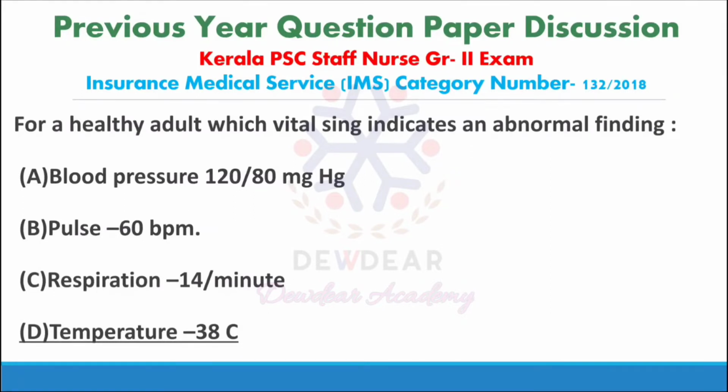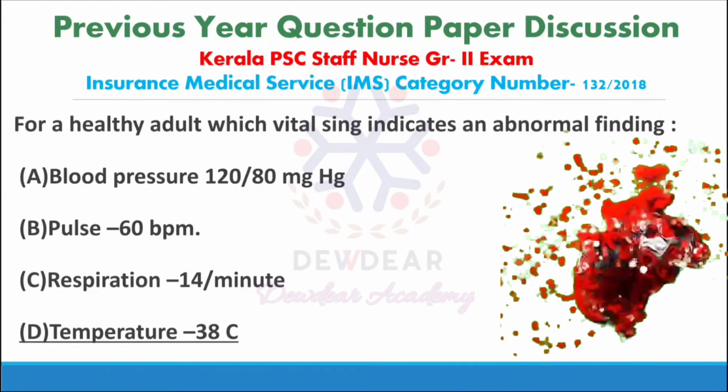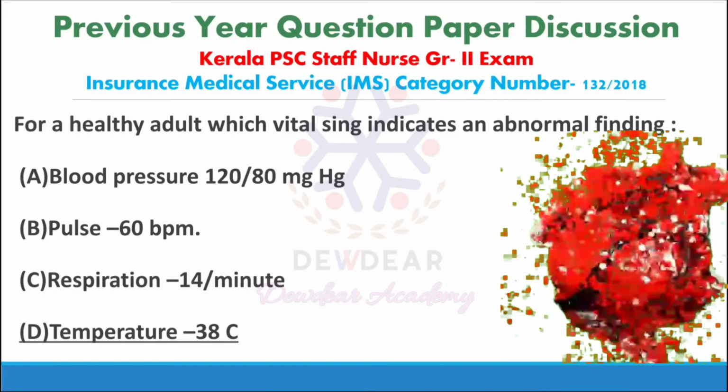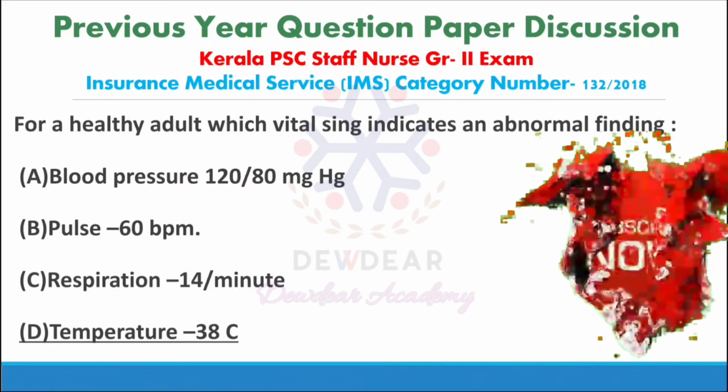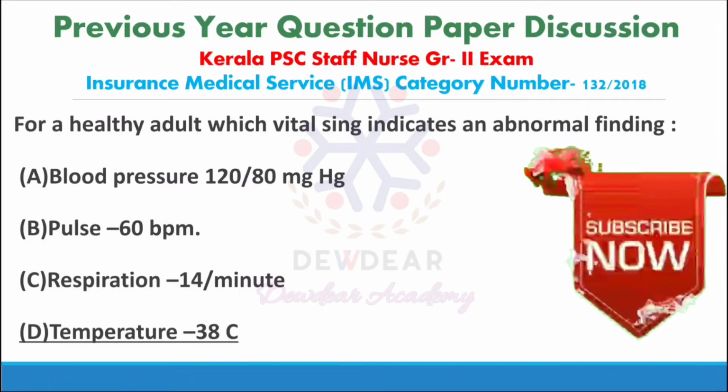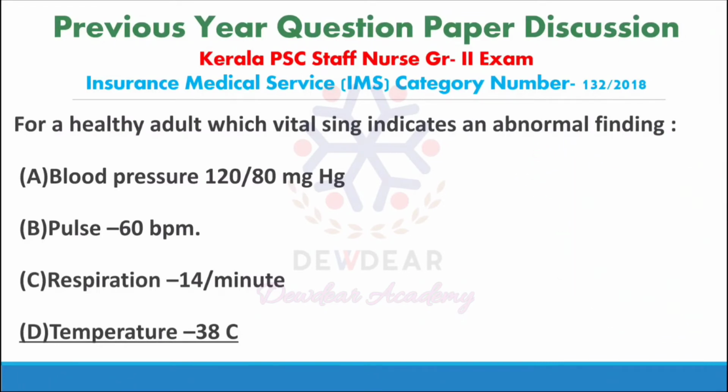On average we can take 98.6 degree Fahrenheit or 37 degrees Celsius as normal body temperature. Here the option given is 38, which means the temperature is increased, so it is not a normal finding. So the abnormal finding is temperature 38 degrees Celsius.